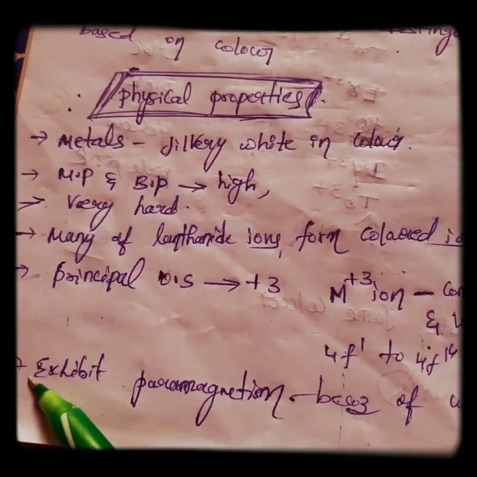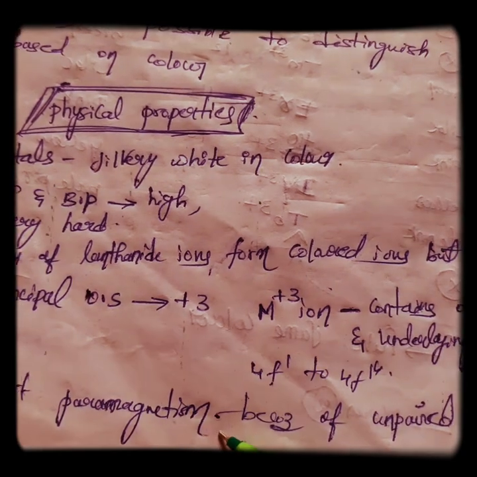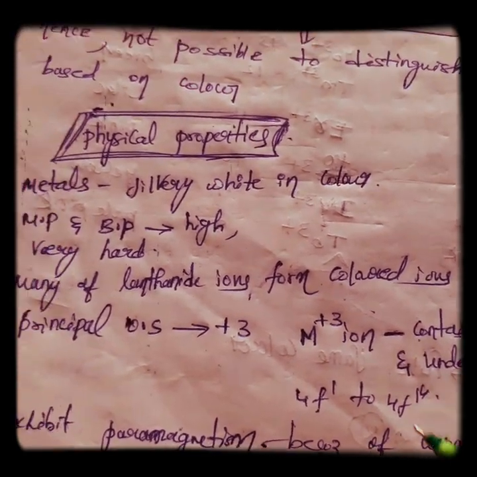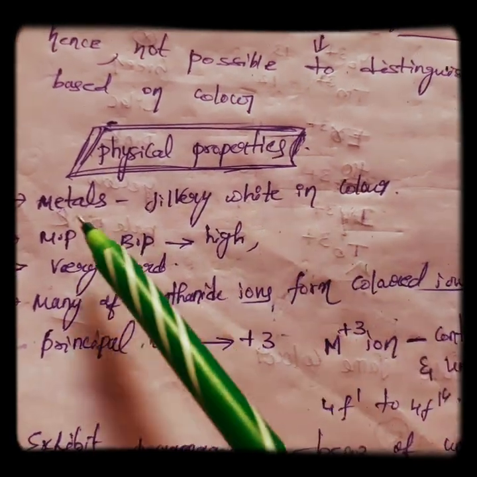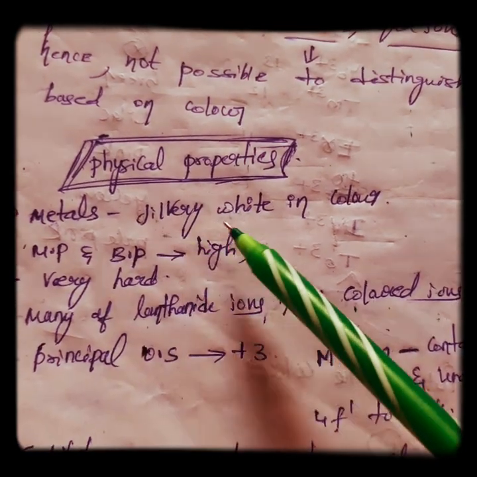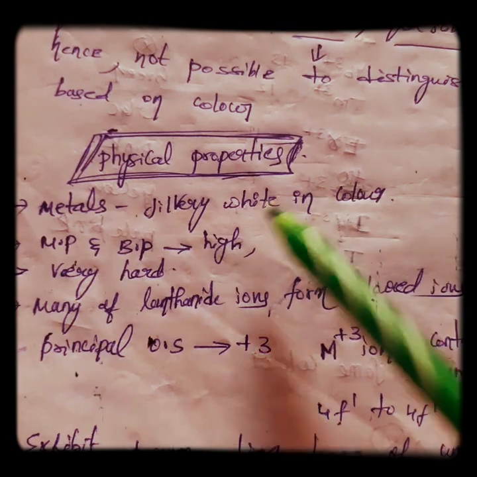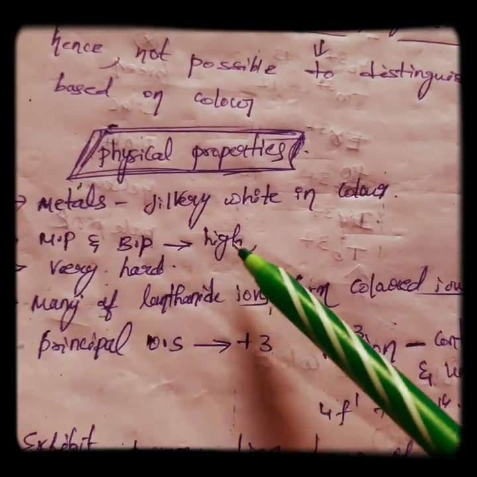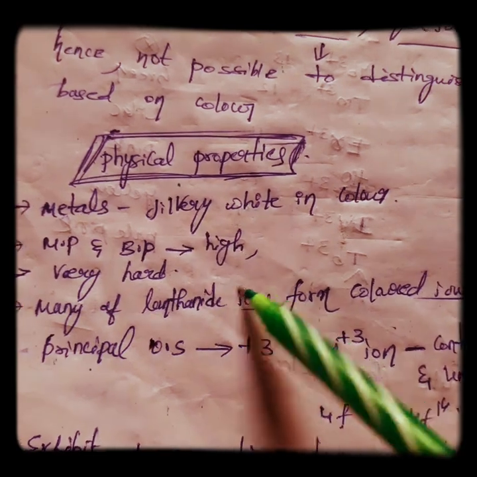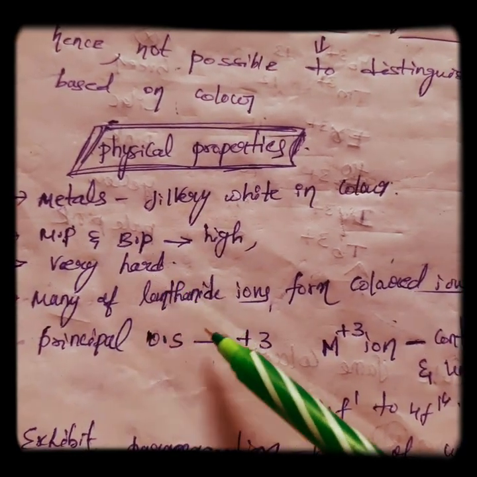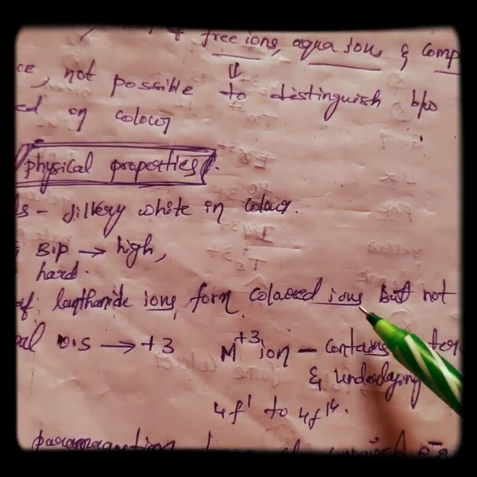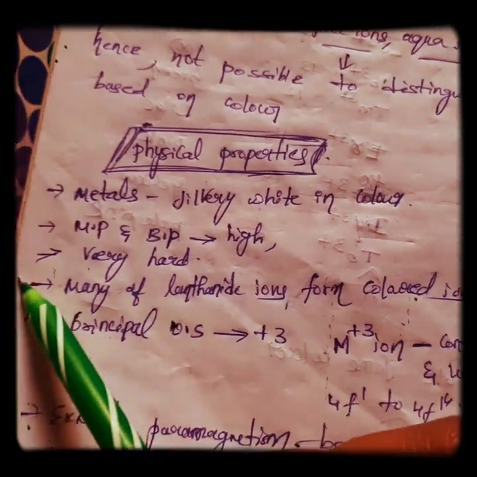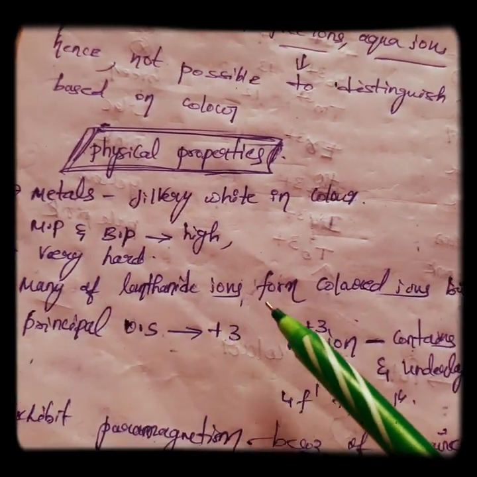Next, we know the lanthanide ions exhibit paramagnetism because of unpaired electrons. Very simple. These are the physical properties of the lanthanoids. The metals exhibit a silvery white color, the melting points and boiling points are usually high, and they are very hard. Most of the lanthanide ions form colored ions, but these are not affected by ligands. This point is very important, friends.